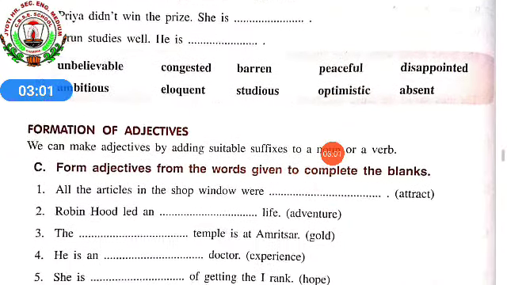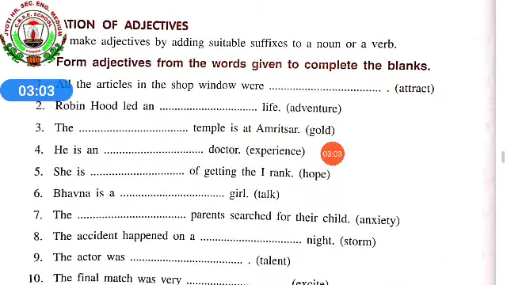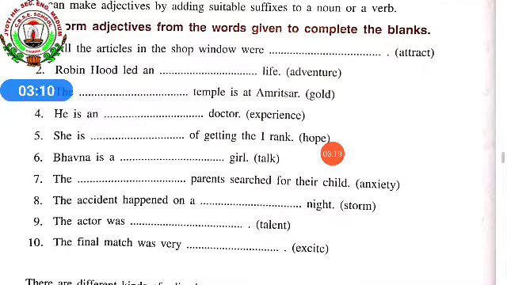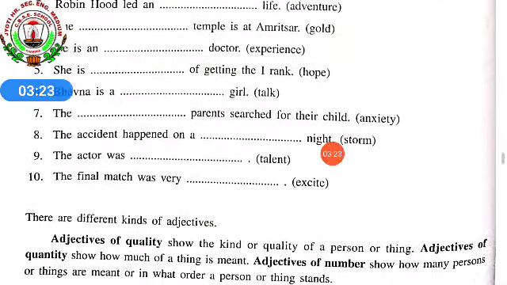Then formation of adjectives we learnt. I told you about suffix and prefix. In Hindi it is called as pratyay and upsarg. Here also till 5 I have done for you and I told you to do the rest 5. Just according to the sentence you have to take the bracket word and form it as an adjective, and put these words according to the suitability of the sentence.